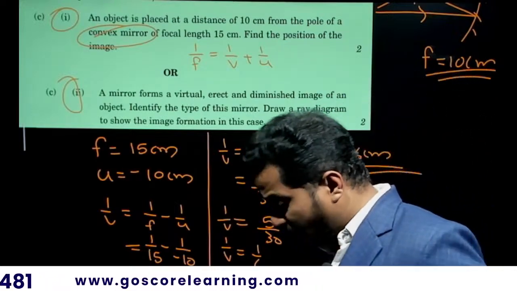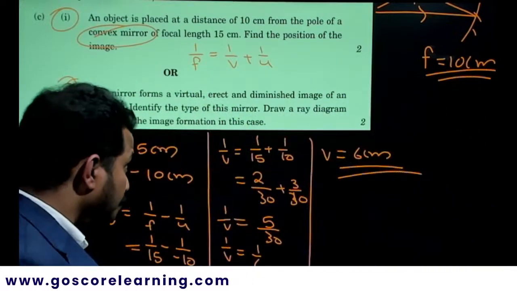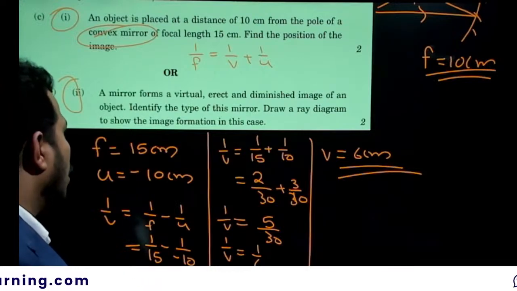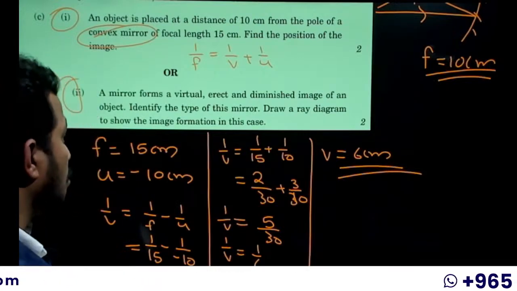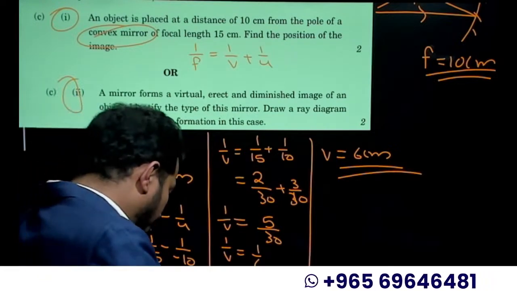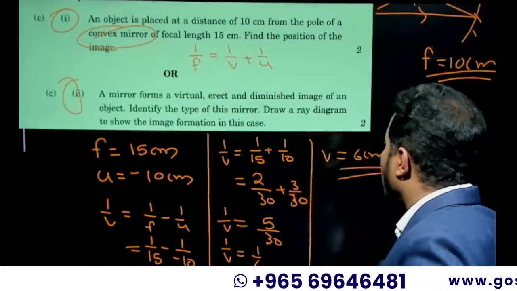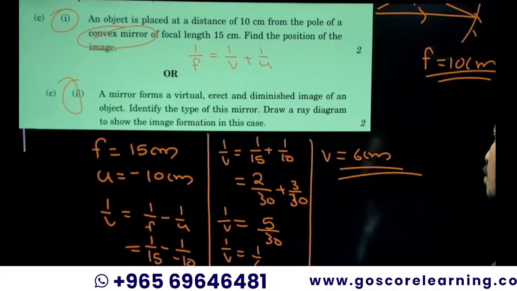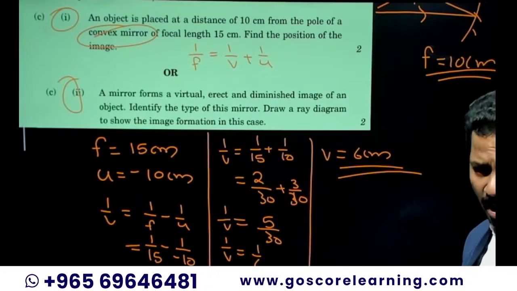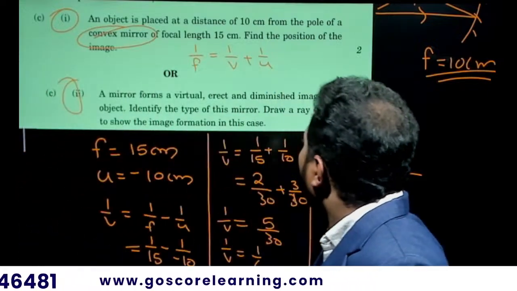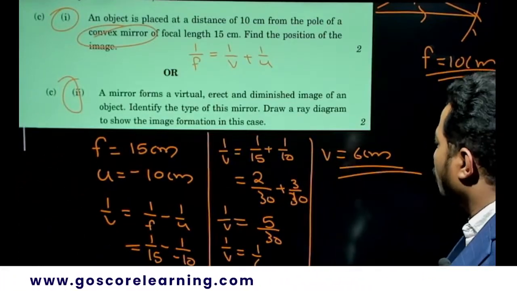So the convex mirror is giving a virtual image which is diminished, and it is erect too. So the convex mirror, or diverging mirror, is the mirror which is giving that kind of diminished virtual image. Identify the type of the mirror. This is a convex mirror, which is a diverging mirror. Then draw the ray diagram to show the image formation in this case.